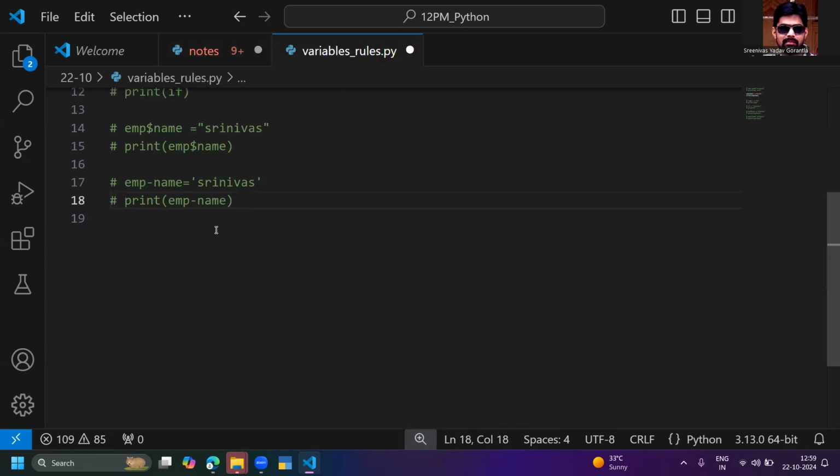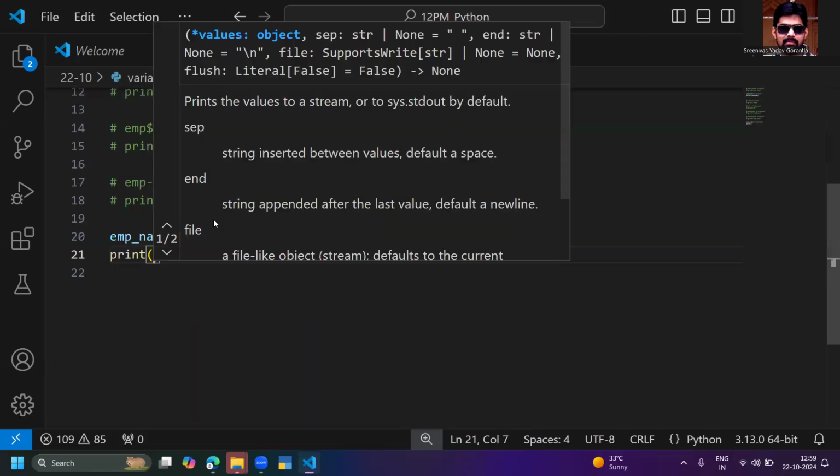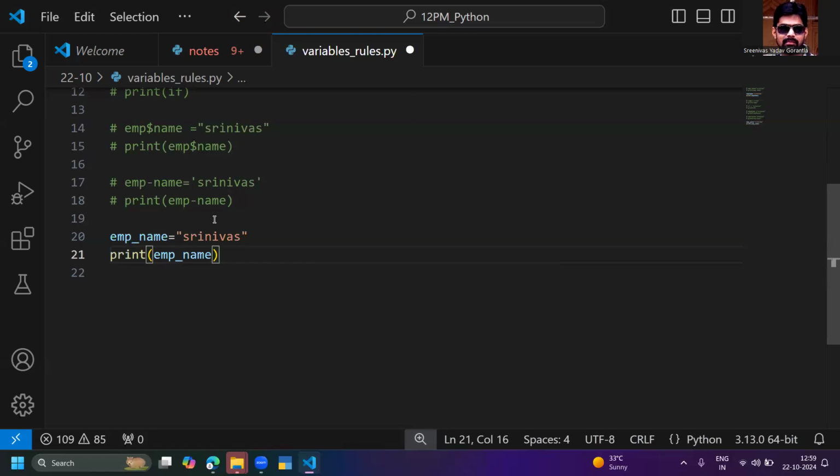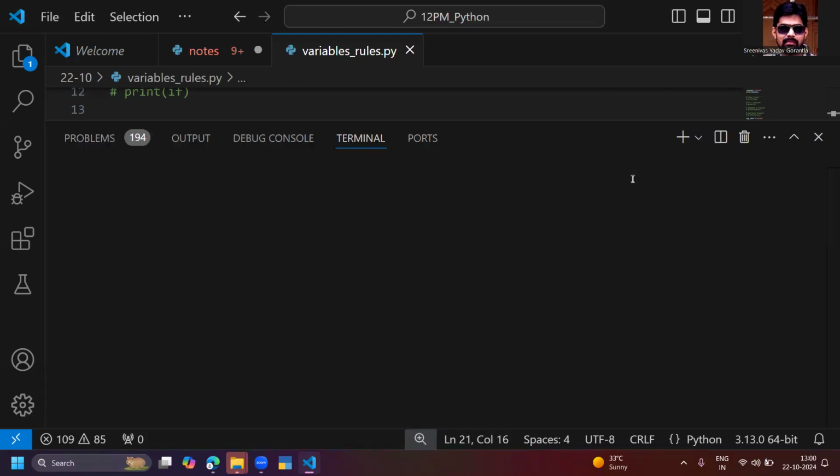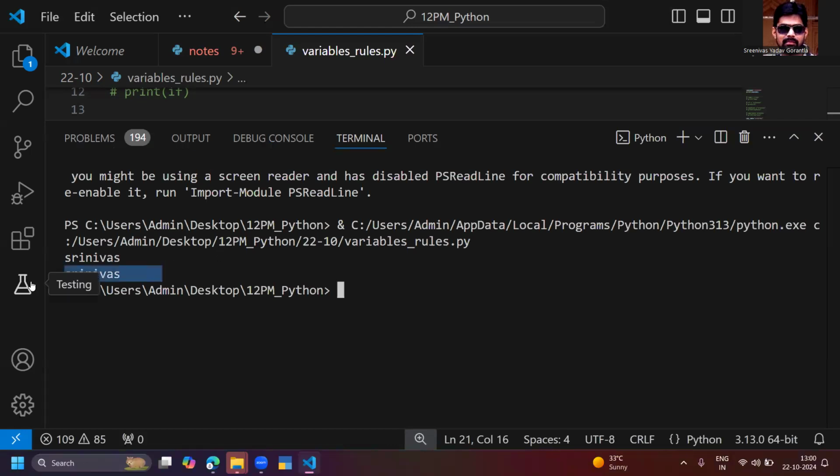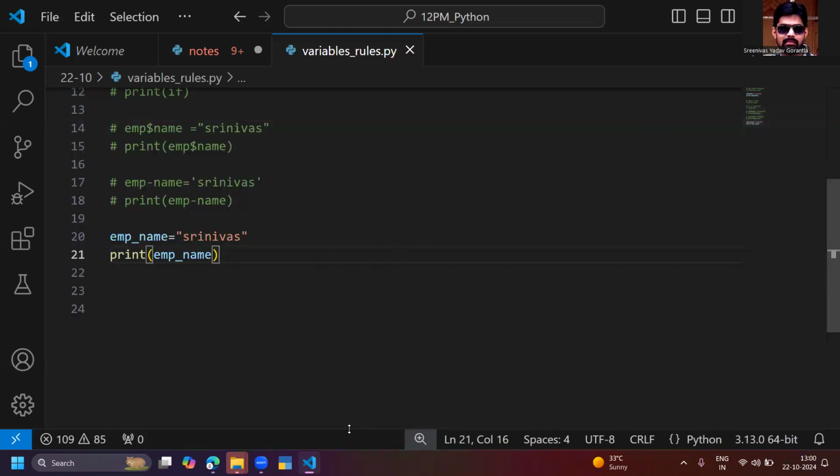Okay, let me see. emp_name = Srinivas. This is allowing me. Only underscore has a special category for the variable names, or function name or class name or object name, whatever it may be further in the programming. But emp_name is allowing me. Srinivas is finally printing, no problem. So finally you need to understand that variable name allows only one special character, that is called underscore.